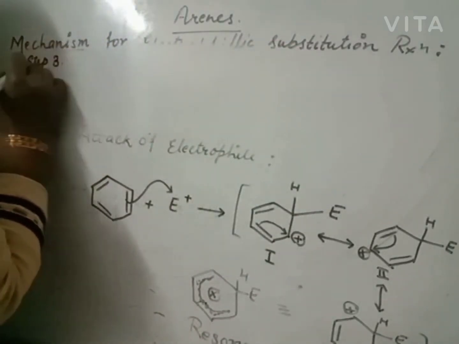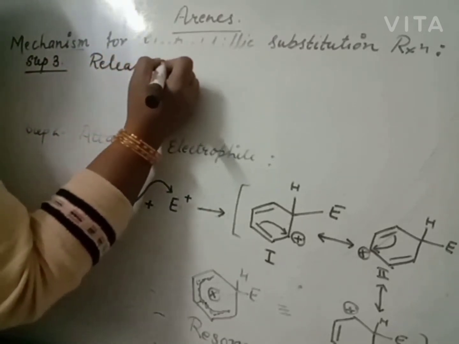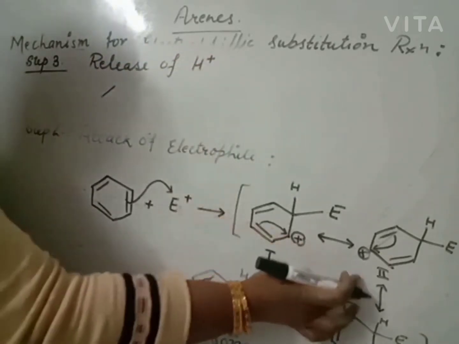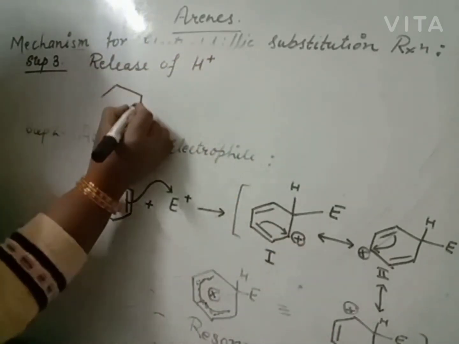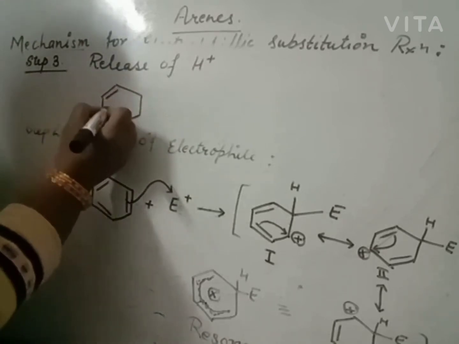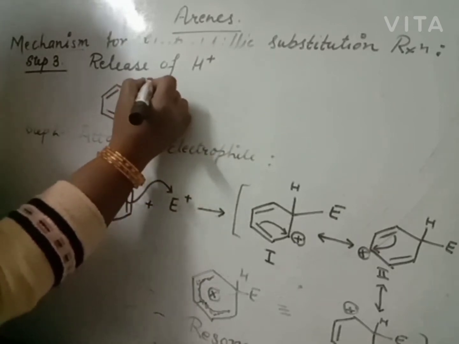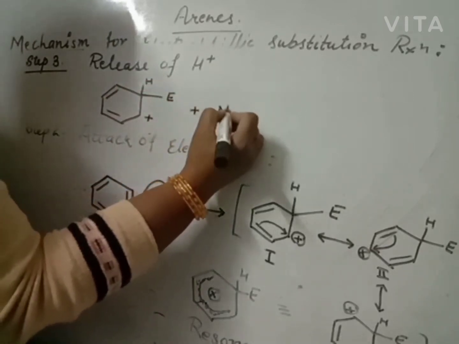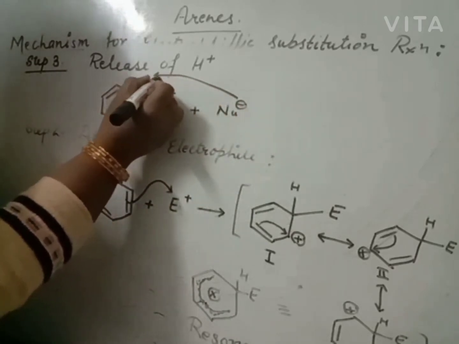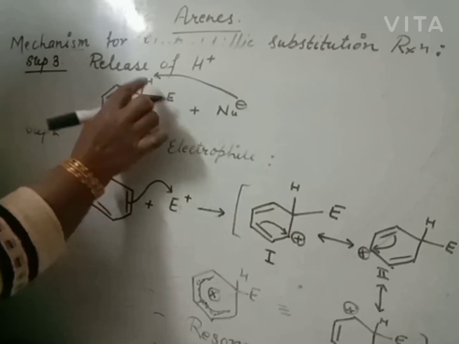Step 3 is release of proton. Any of the three resonance structures you can choose, as you like. Nucleophile attacks the carbon having hydrogen.